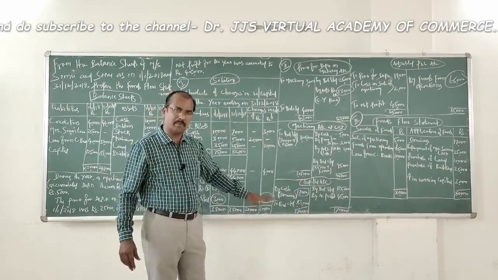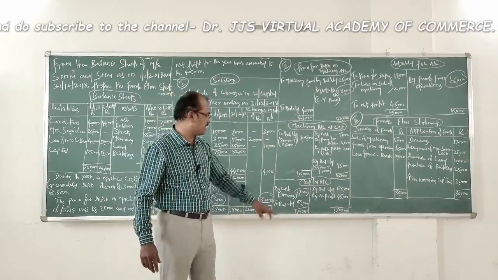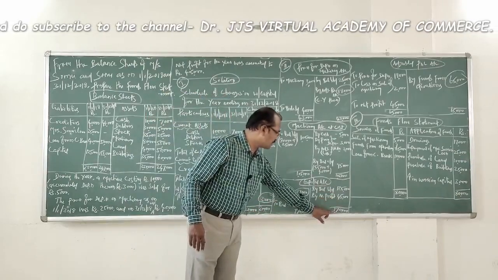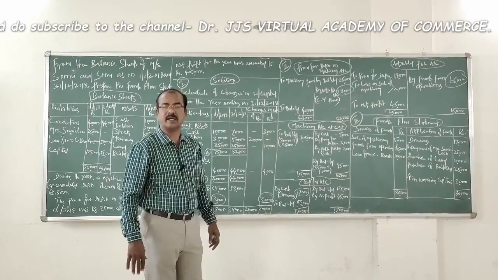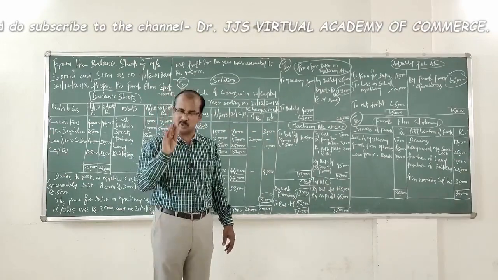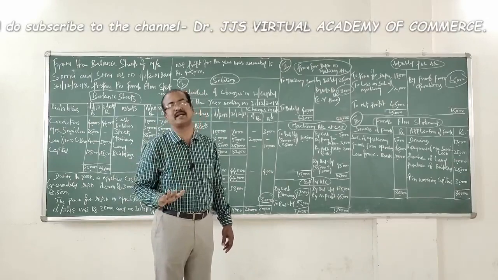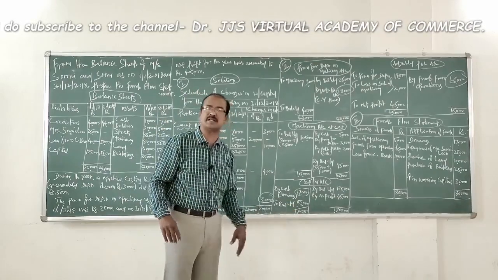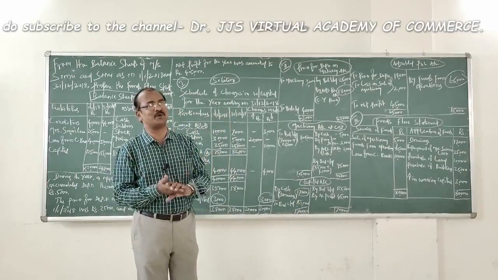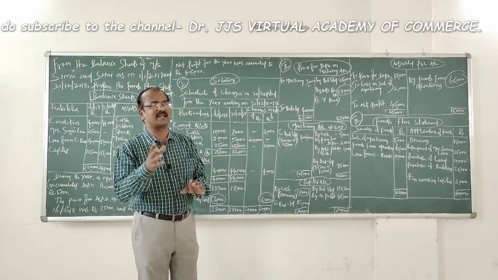Now let us do the balancing of this ledger. 1,25,000 plus 45,000, the total comes to 1,70,000. The closing balance of capital is supposed to be 1,70,000 rupees if nothing else has taken place. But what is the actual closing balance? It is only 1,53,000. So there is an item missing.